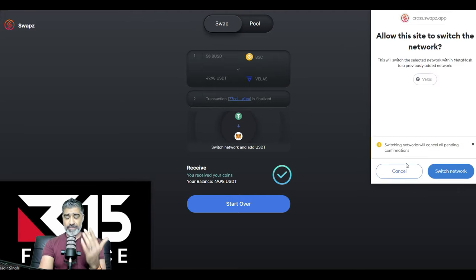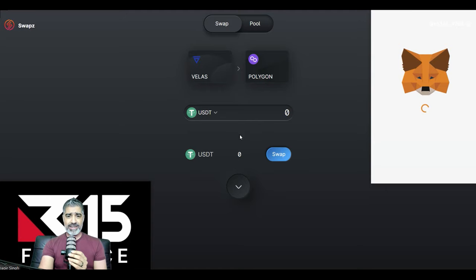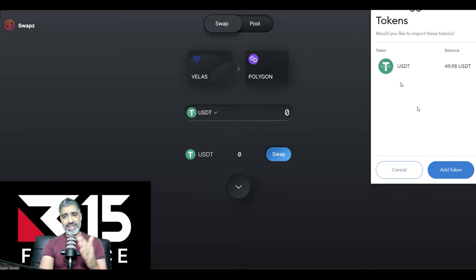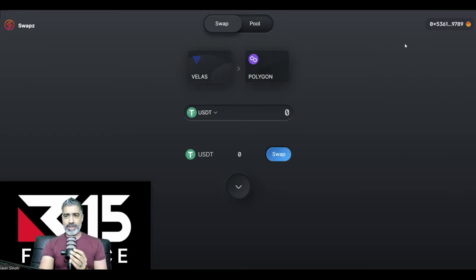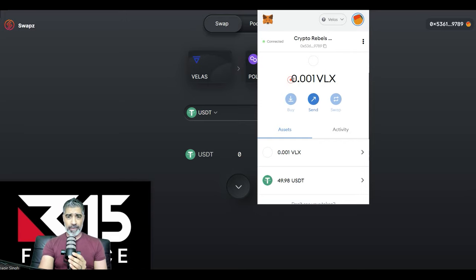It's going to say, do you want to switch networks? Give it permission. We go, yes, thank you. And it's going to say, let's add the USDT so it shows up in your Velas wallet. Add token. So now when we look at our wallet, boom, look at this. We got 0.001 VLX tokens added. That happened automatically. That was done by the Velas blockchain. So there's a massive thumbs up because it makes it easier now for us to operate on WagyuSwap, which we're going to go into next. And we've got our 50, or just under 50, USDT in our wallet.